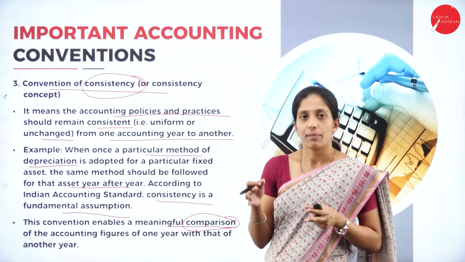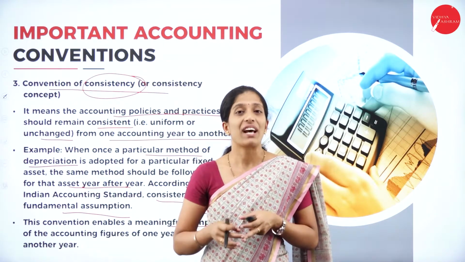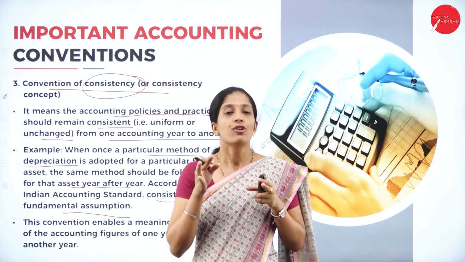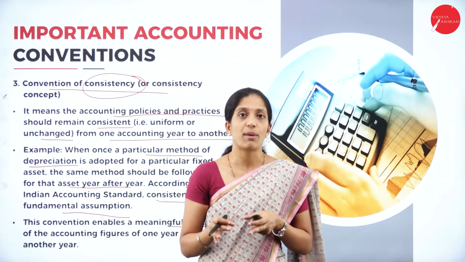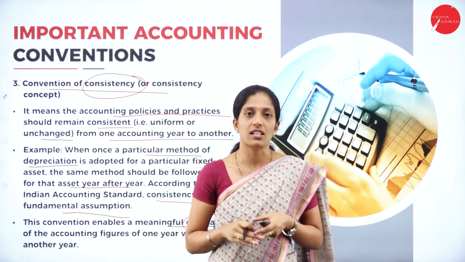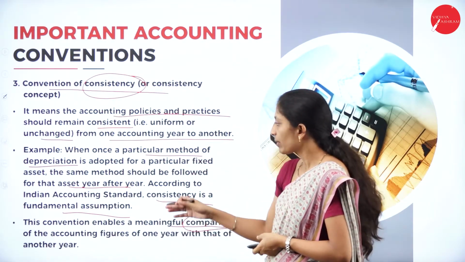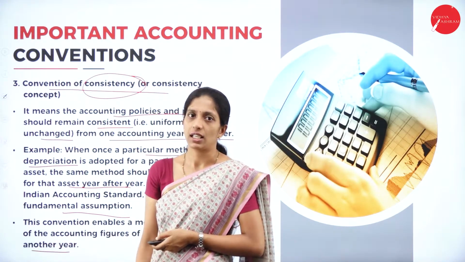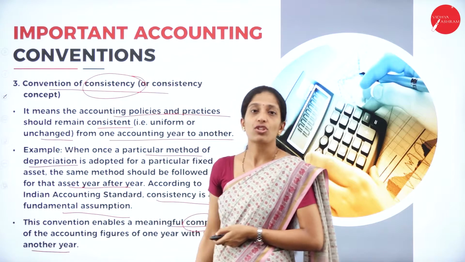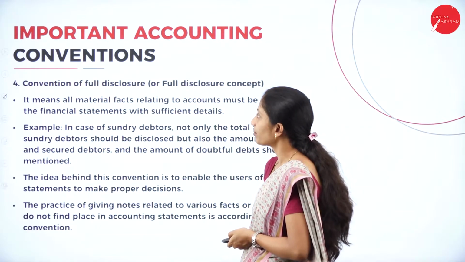If the methods are different, then the comparison is highly impossible. So make sure that you follow a similar method, or the same type of method, where the comparison of the results will be easier. The comparison will happen year after year. So this is about the convention of consistency.